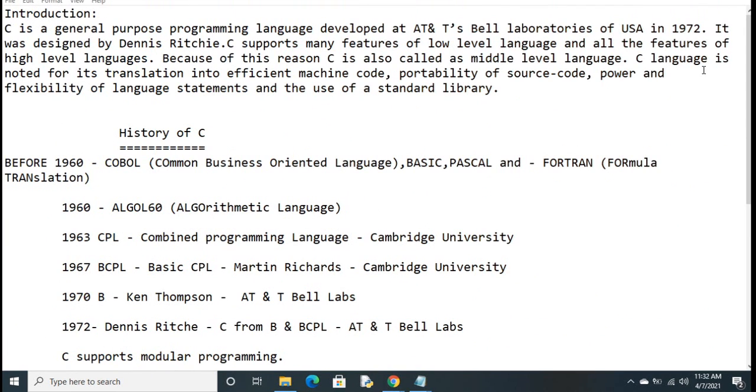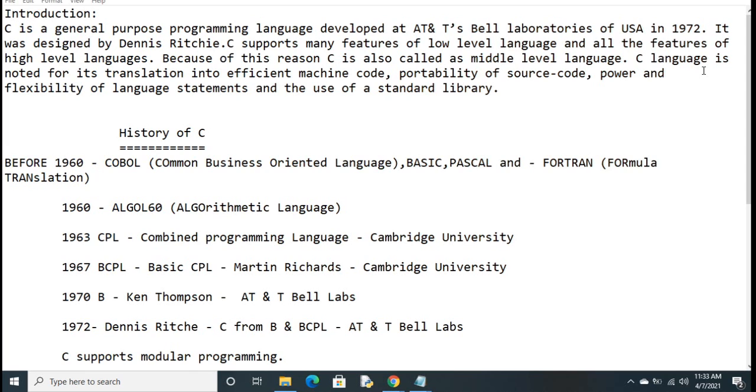As we discussed already, we have three types of programming languages: high level, low level and middle level. Already we discussed the problems we have faced with high level and low level. That's why middle level programming languages were introduced. C and C++, which we are going to learn, come under middle level programming languages. With their help, we can achieve programming efficiency, in the sense faster program execution and faster program development are possible. These are the possibilities we have with C language.